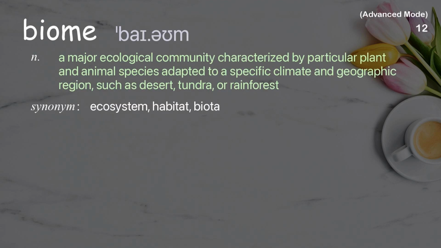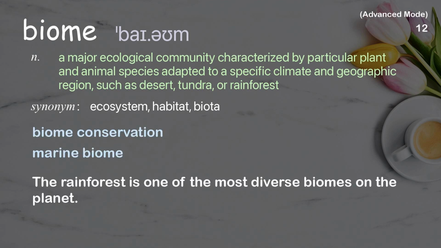Biome. A major ecological community characterized by particular plant and animal species adapted to a specific climate and geographic region, such as desert, tundra, or rainforest. Examples: Biome conservation. Marine biome. The rainforest is one of the most diverse biomes on the planet.